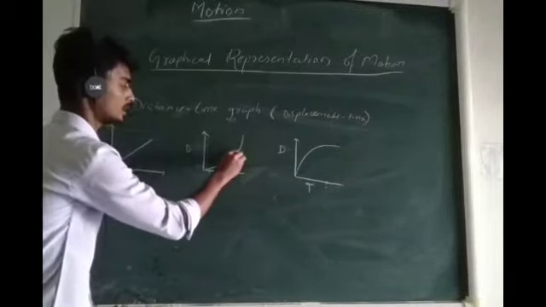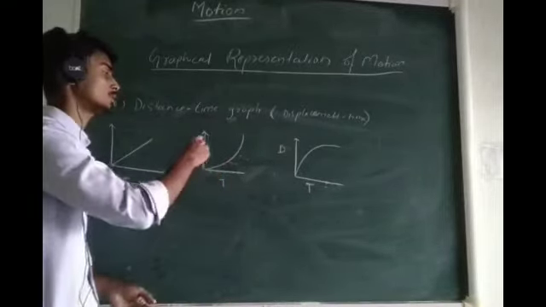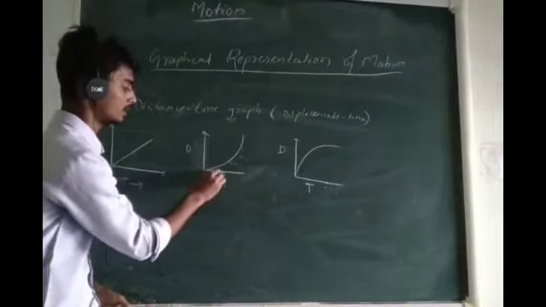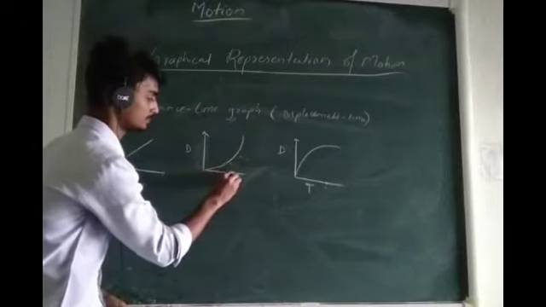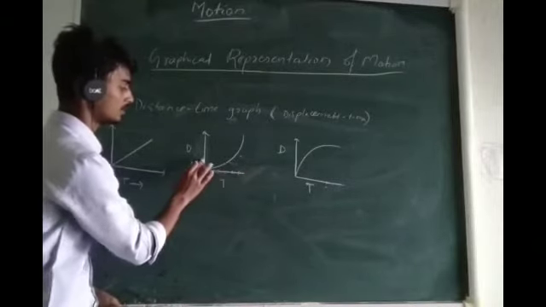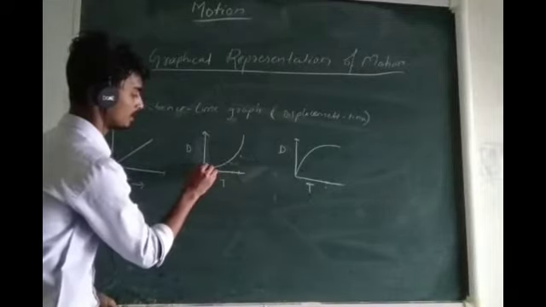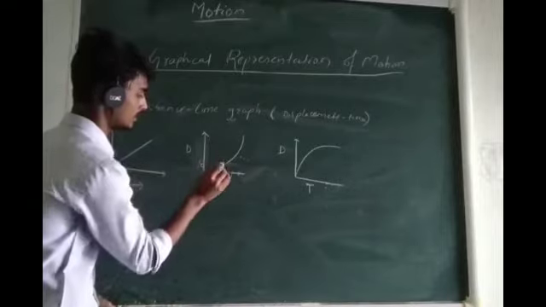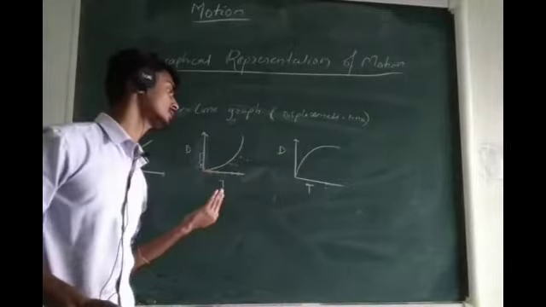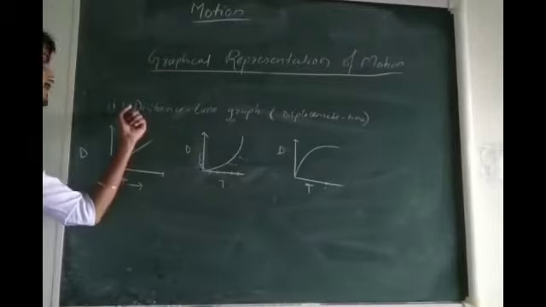Here, as time passes, the speed goes on increasing. If we divide the time axis like this, let's say this is 1 second, second, third second, fourth second, fifth second, we will observe that in the first second it travels this distance, in the second second it travels this distance, in the third second this distance, and in the fourth second a little more. So if the graph is curved upward in a distance time graph, then the speed is increasing.